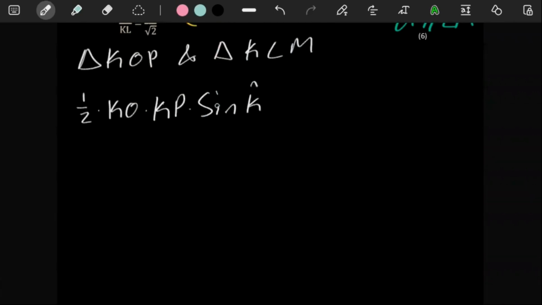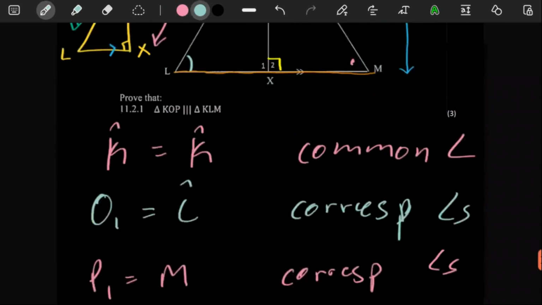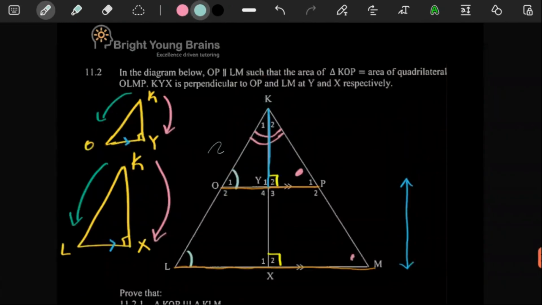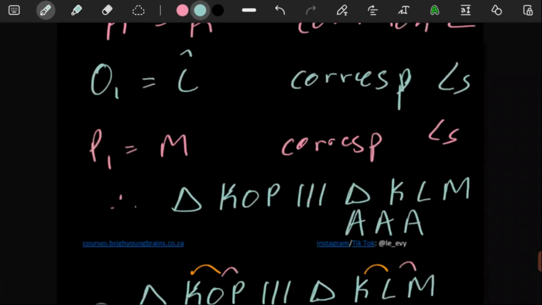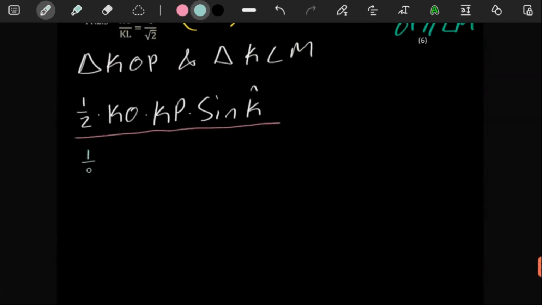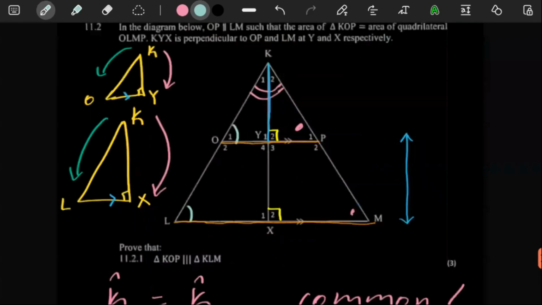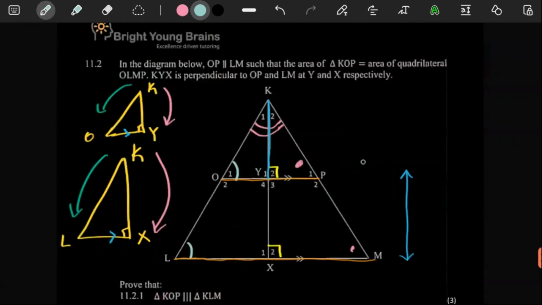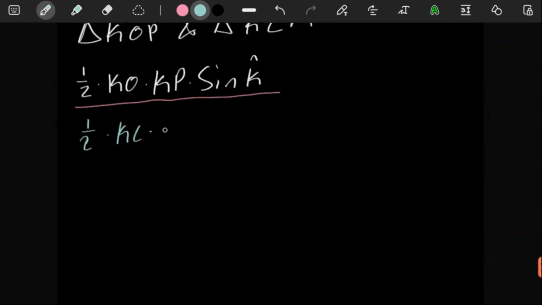Let's put this area as the numerator. Our denominator, let's make it the area of this triangle using the same idea: a half multiplied by one side, which is KL, multiplied by the other side, which is KM, multiplied by sine the angle.